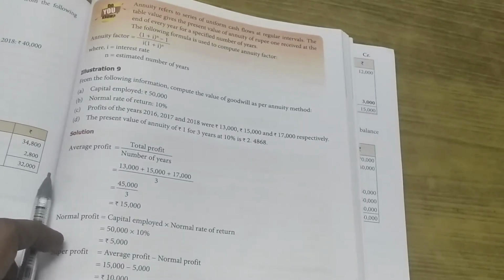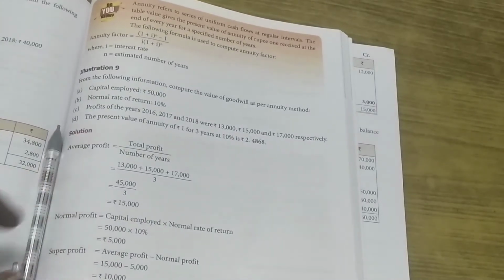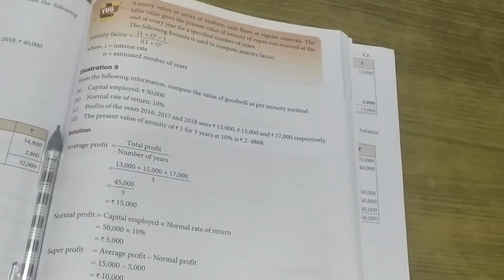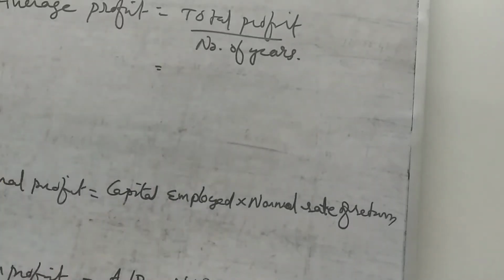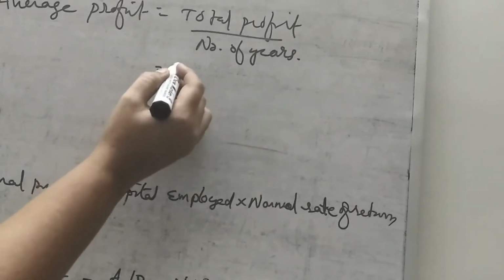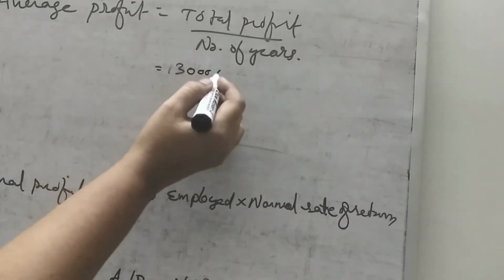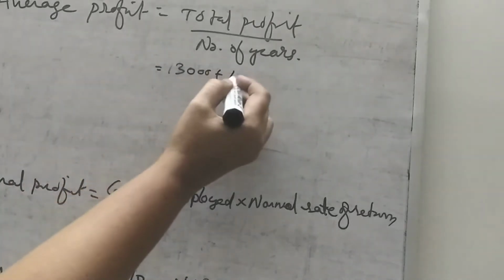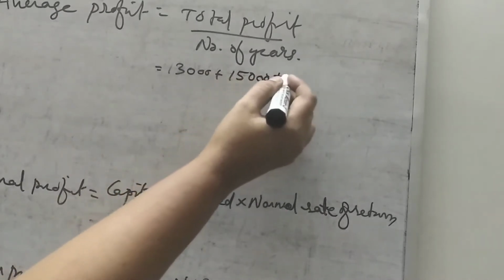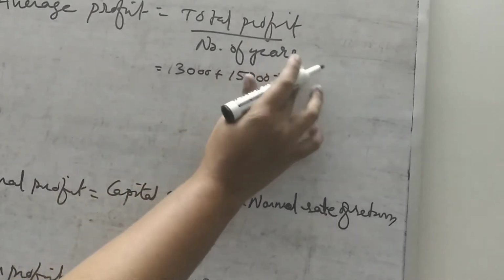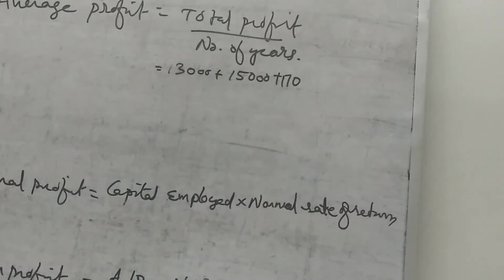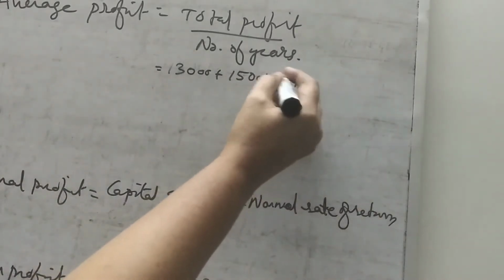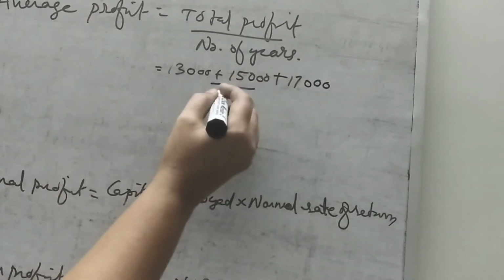Now you listen on the board. First the total profit: 13,000 plus 15,000 plus 17,000, divided by 3.